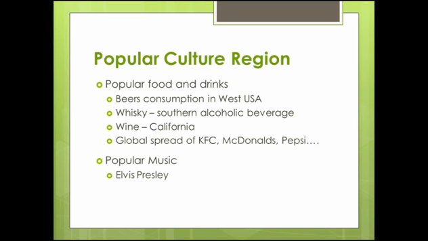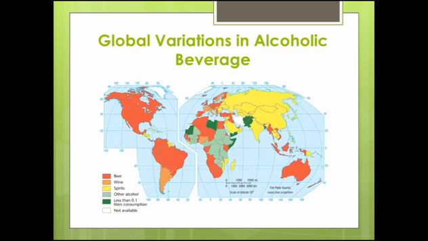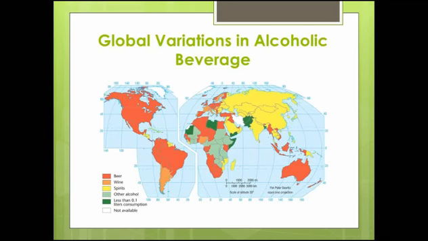Well, other than popular culture regions based on food, it could also be based on music, like Elvis Presley, where it's been heard. What is being heard or which music is being enjoyed by people in which part of the world. Well, this map shows the global variation in alcoholic beverages, where we can see beer consumption is very high in the Western world and even some parts of Africa. Or if we go by spirits, we see that in Asia spirits are much more popular as compared to beers. We can have regions made based on alcoholic beverage consumption.